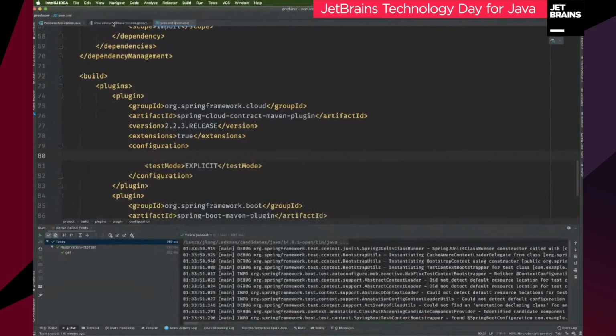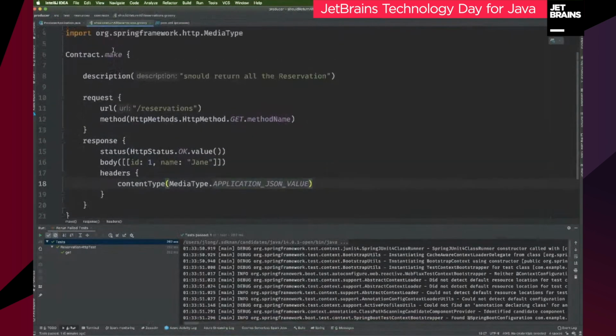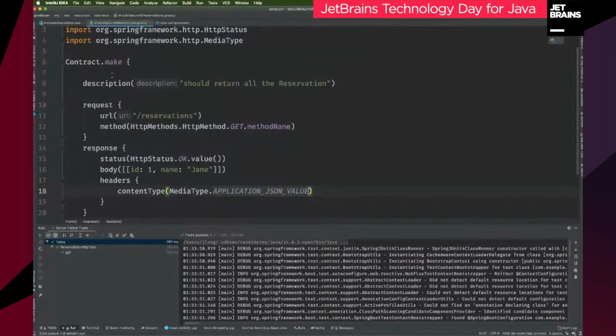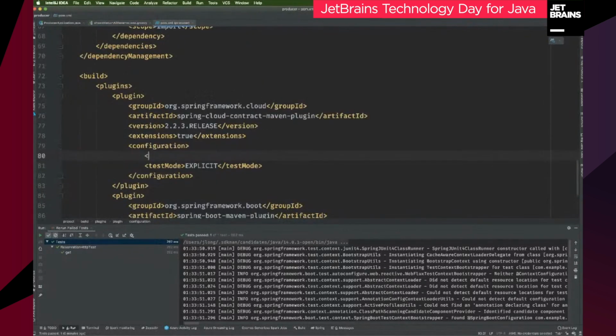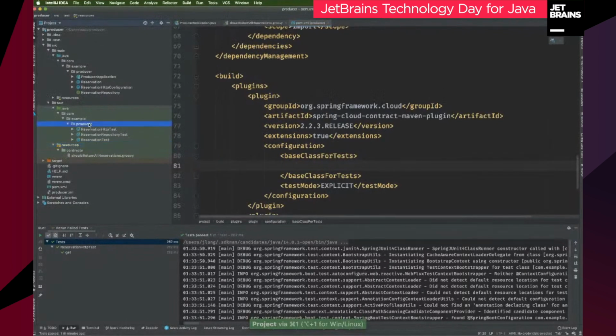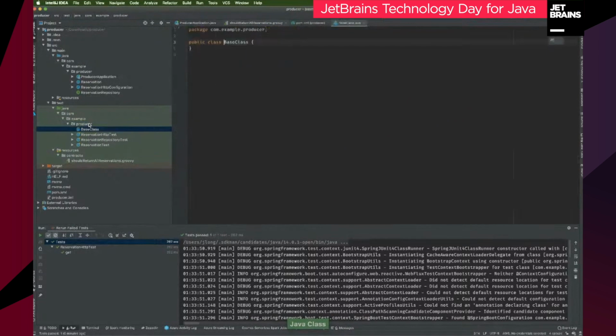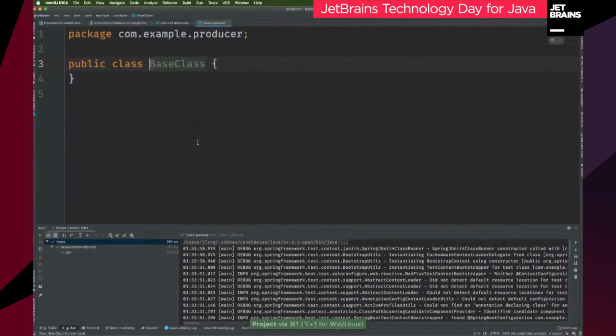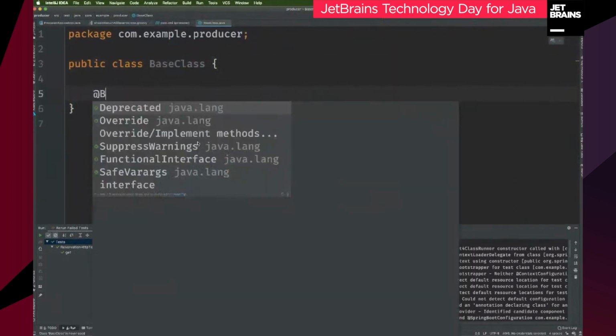So what I've just done is I've just created a test. This is going to get transpiled into a test, but it doesn't know anything about a Spring application context. It doesn't know about functional reactive HTTP endpoints. It doesn't know anything. So we need to give it a base class that it can extend at compile time, that in turn knows how to set everything up for us, just as I did for that HTTP test earlier on. So I'm going to create a base class here in my test package called, imaginatively enough, BaseClass. And this base class is just going to do all the kind of things that we just did, right?